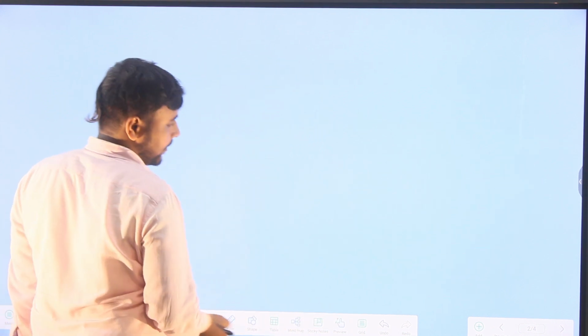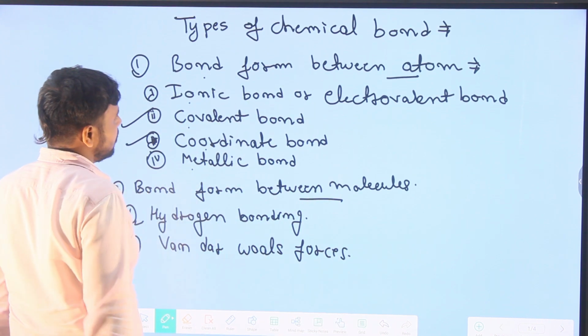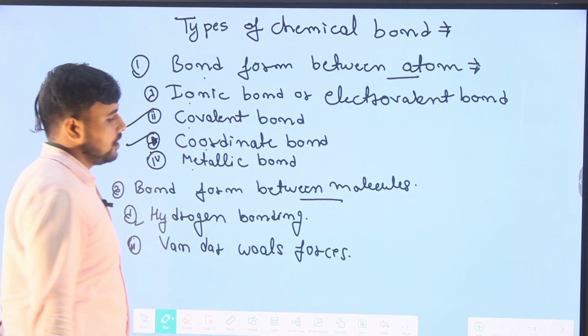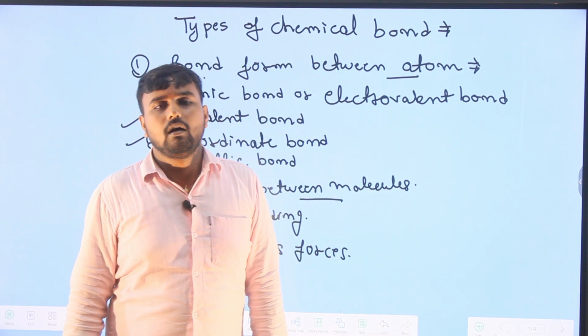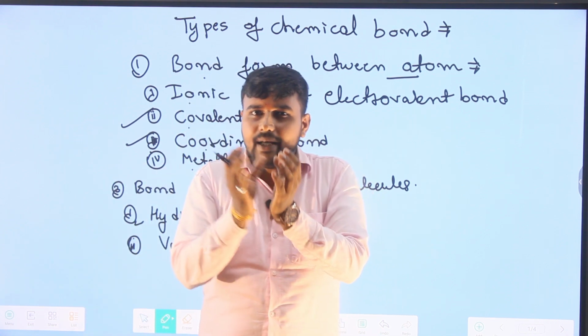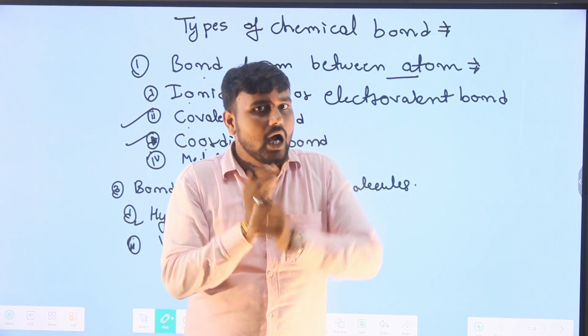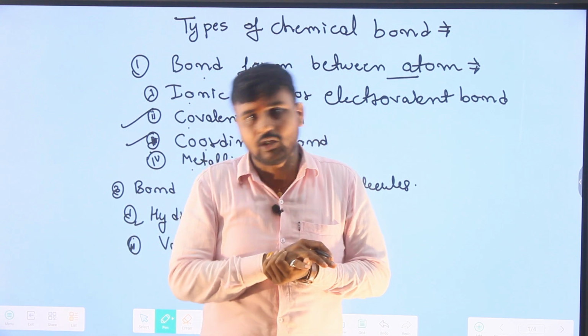We have the next topic, the third bond, which is known as coordinate bond. Coordinate bond is also a type of covalent bond. But in this condition, one atom completely shares 2 electrons and the other atom completely accepts the shared pair of electrons.